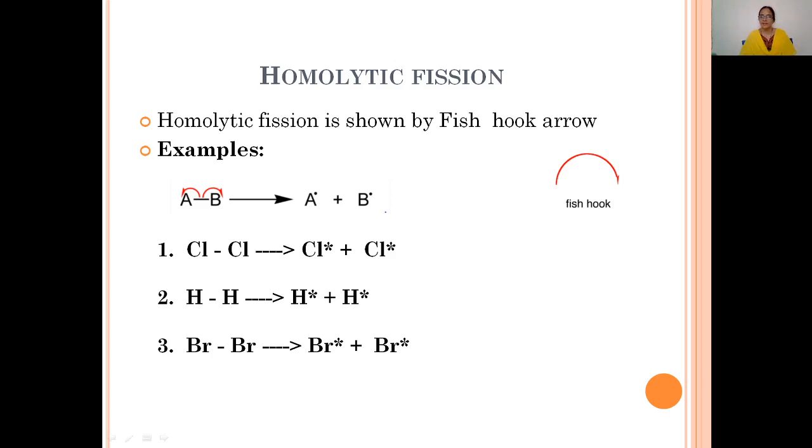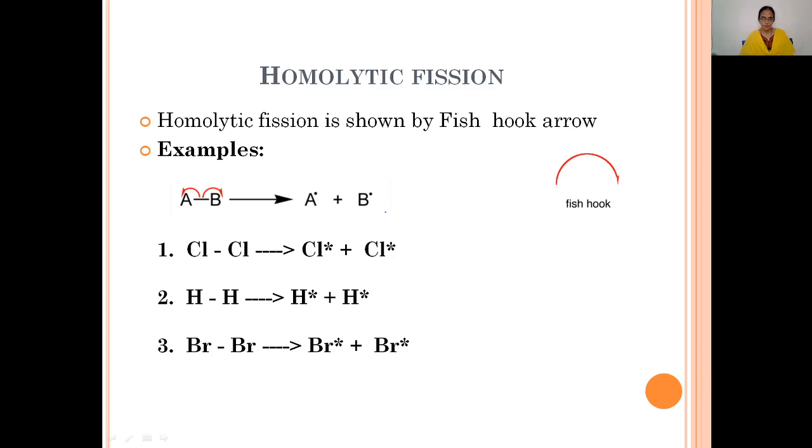Now the next example. This is the hydrogen molecule, H2, which is made up of two electrons in a single covalent bond. When it is homolytically broken, the two hydrogen atoms get one electron each. Thus, we get two hydrogen free radicals. One more example we considered is the bromine molecule.